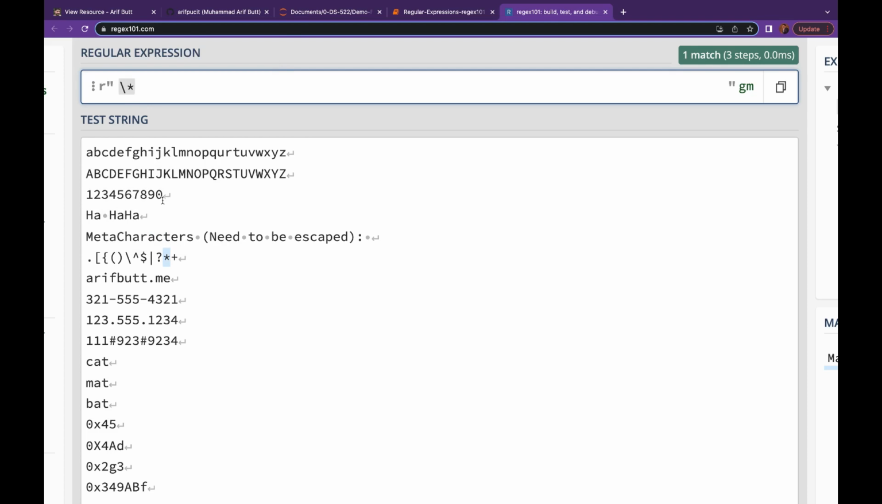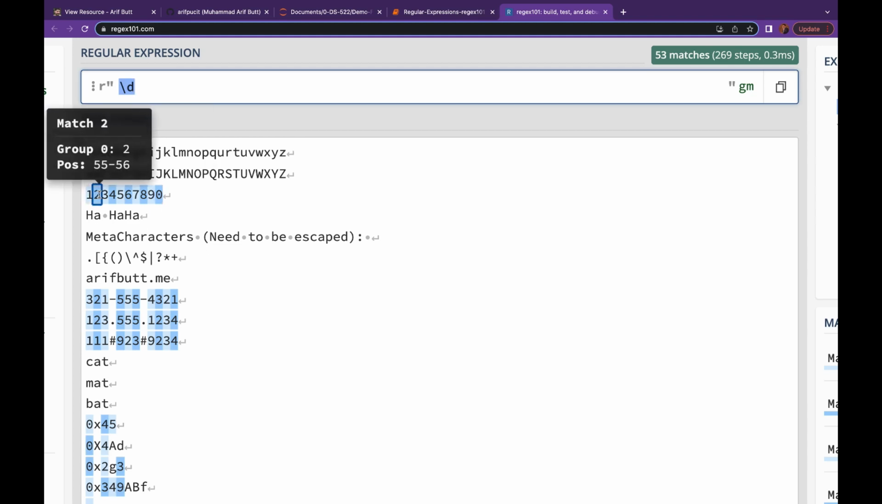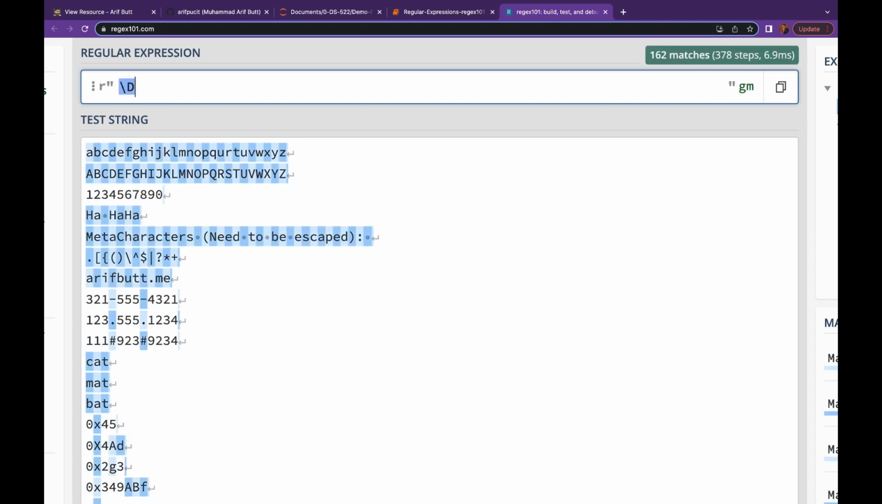Let's talk about some escape codes that are used to find specific types of patterns in the dataset. Let me first talk about the lowercase d. This lowercase d is used to match a single digit. You see all the single digits have been matched. Let me put a capital D. A capital D uppercase is the negation of lowercase d that matches any non-digit character. You can observe all the non-digit characters have been selected.